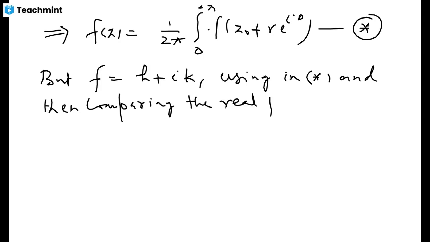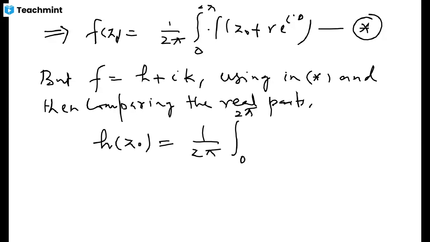Comparing the real parts, on the left hand side I will have h(z₀), and on the right hand side it will be 1/2π ∫ from 0 to 2π of h(z₀ + re^{iθ}) dθ.